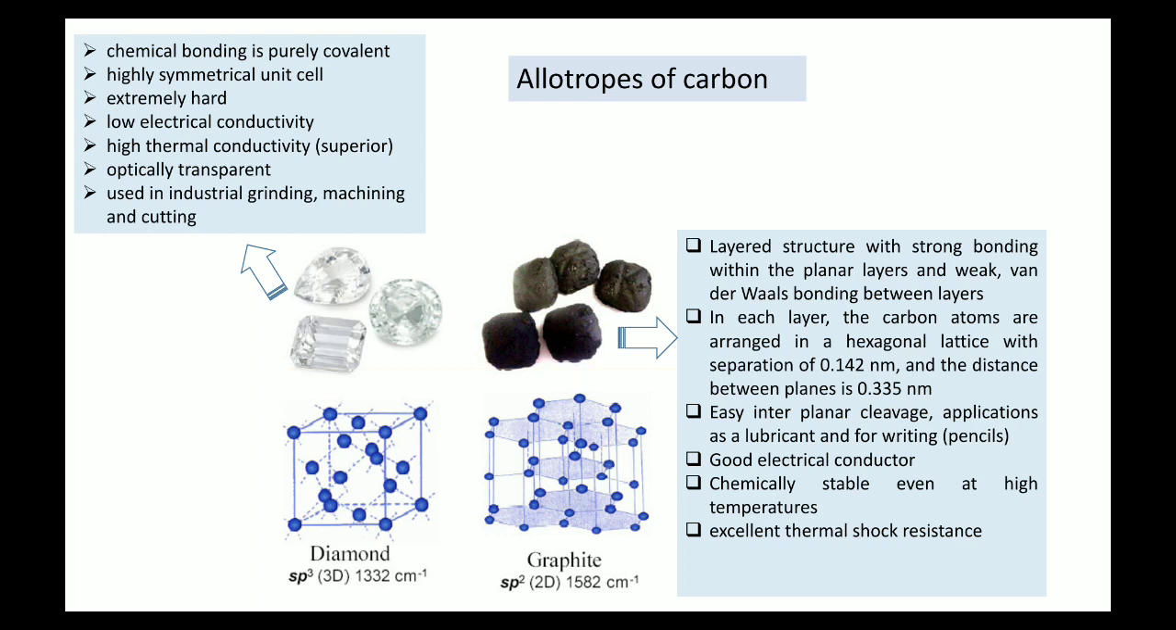So if the type of bonding has changed, the entire material has changed, and the properties of the material have changed. For example, in the case of diamond, the chemical bonding is purely covalent. It is a covalent bonding with a highly symmetrical unit cell, because it is a cube, so it is symmetric in all x, y and z directions. It is symmetric in all directions.